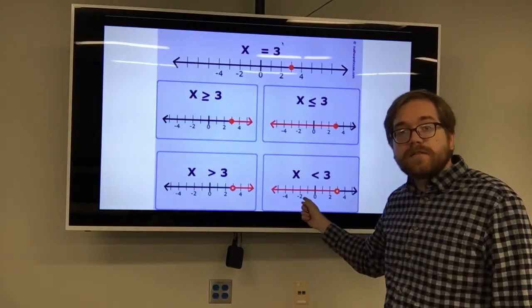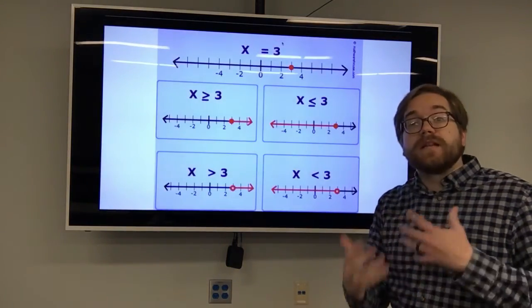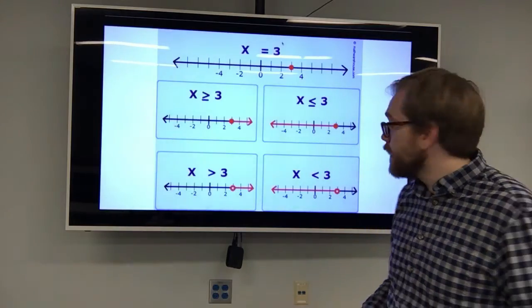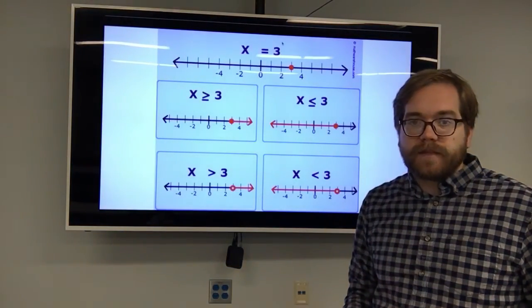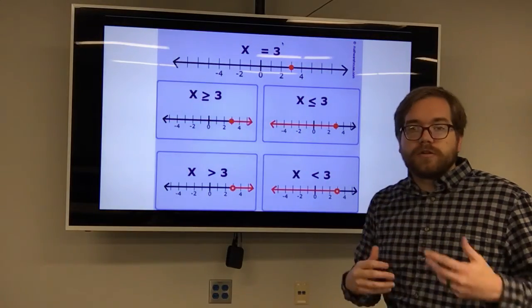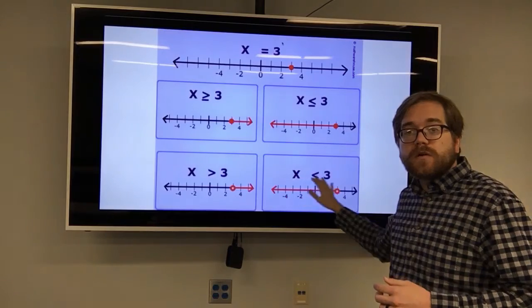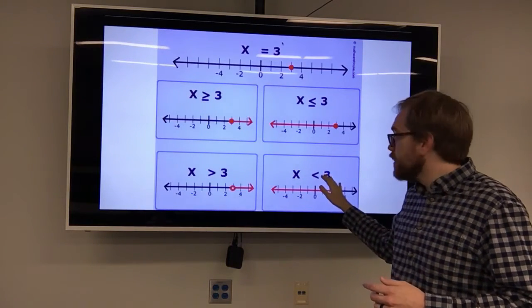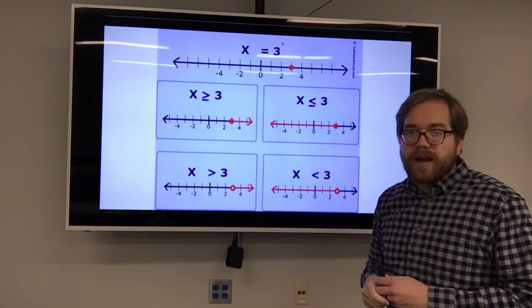And then x is less than 3 is just the opposite. Open circle on 3 because it's less than 3, it's not equal to it. And then all the numbers to the left that are smaller than 3. That's what x is less than 3 looks like on the number line. So you want to read and understand what's going on in this statement, read and understand what that's saying, and that will tell you how to graph.